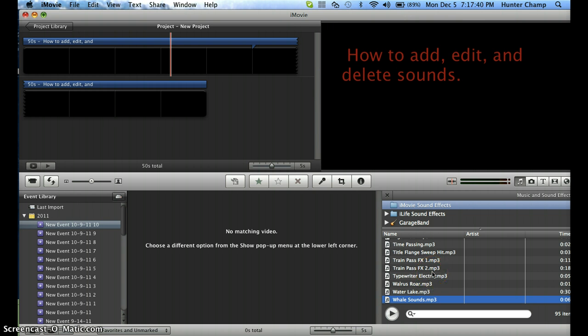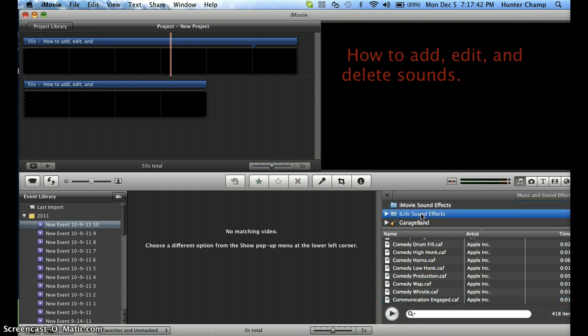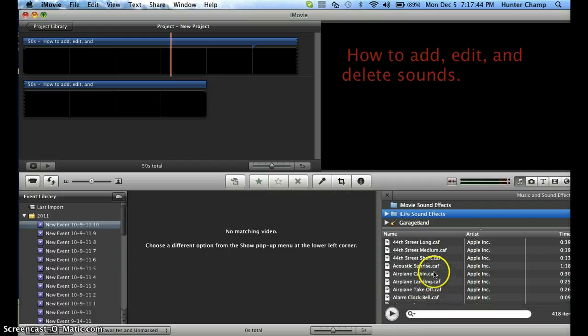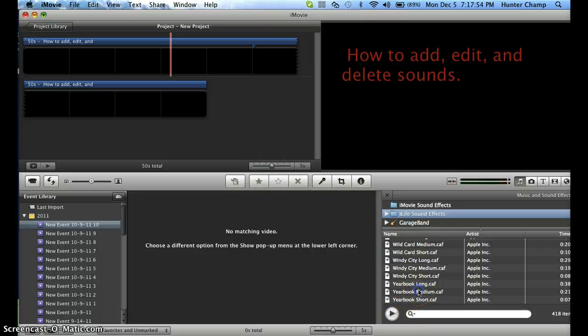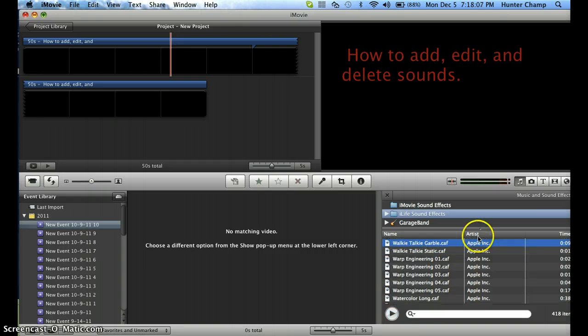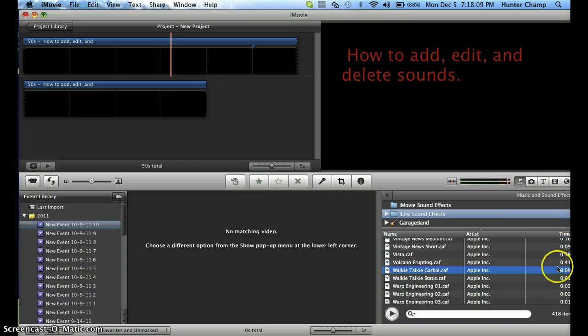Basically the same thing you could do with the songs. iLife provides sound effects. From here, it's from 44th Street. Really catchy. Yearbook. Walkie Talkie. And a whole bunch of cool stuff. Like I said, the timer's over here.